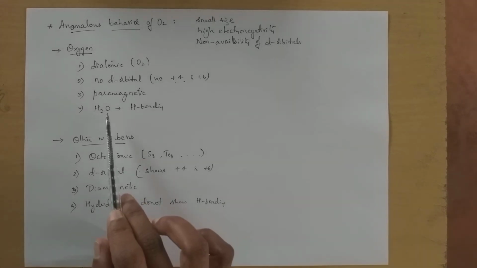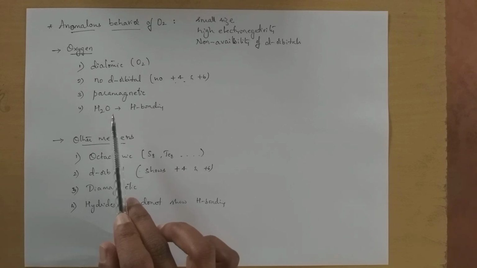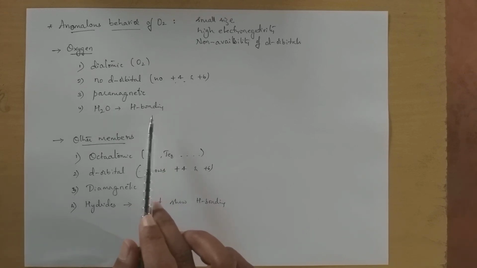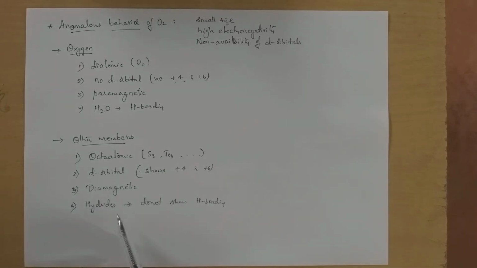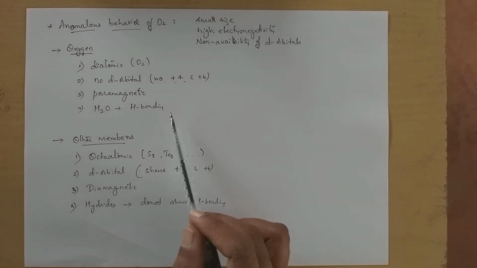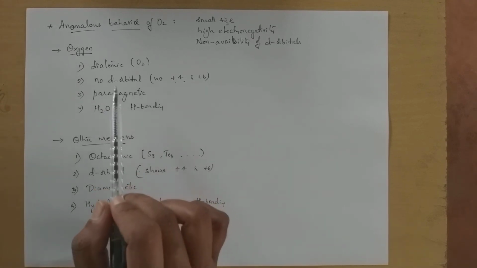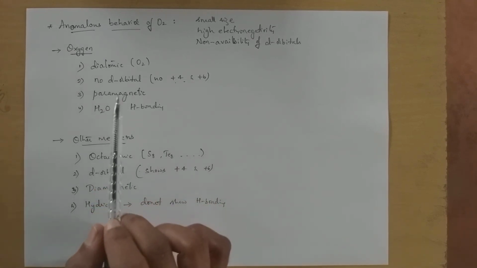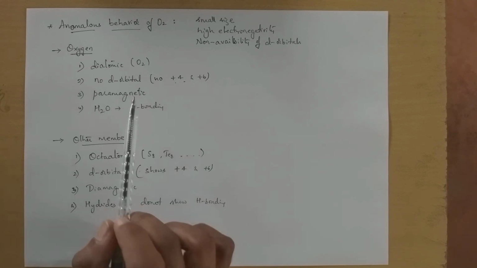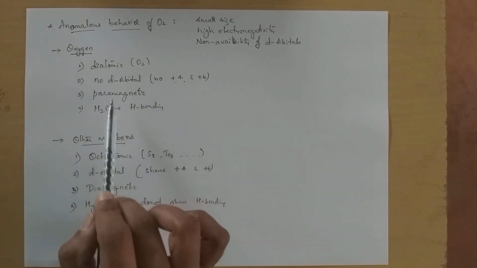Oxygen reacts with hydrogen to form water, due to formation of hydrogen bonding, whereas other elements react with hydrogen to form respective hydrides but do not show hydrogen bonding. So these four are the anomalous behavior of oxygen. In your exam they will ask to mention any two or any three anomalous properties of oxygen, where you have to mention these.